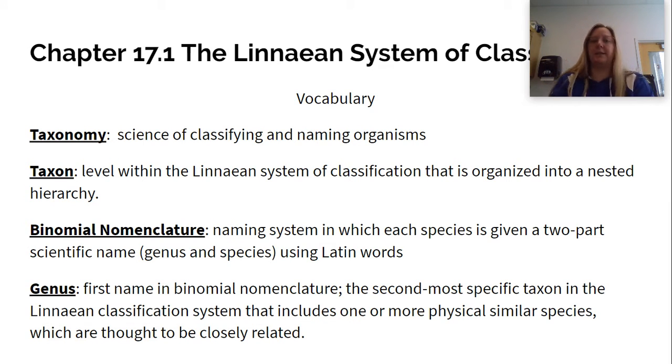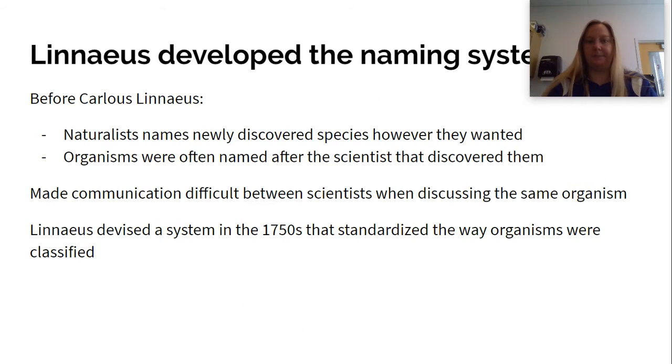Taxonomy is the science of classifying and naming organisms. A taxon is a level within the Linnaean classification system that is organized into a nested hierarchy. Binomial nomenclature is a naming system in which species are given a two-part name using Latin words. And genus is the first name of the binomial nomenclature, the second most specific taxon in the Linnaean classification system that includes one or more physical similarities between species, which are thought to be closely related.